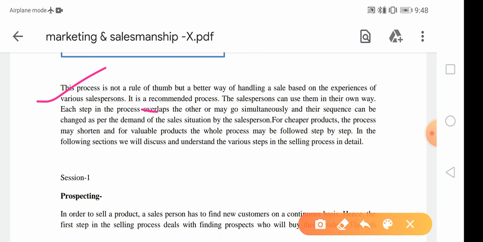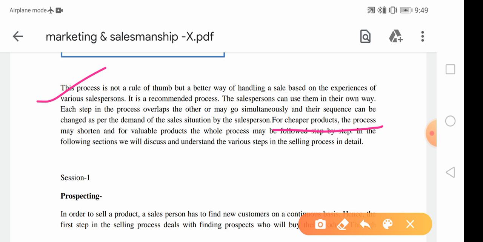It is a recommended process. The salesperson can use their own way to sell and attract the customers. Now, every step in the selling process covers many important decisions. For a cheaper product, like biscuits or bread, the process may be shorter. It is a cheaper product, so it would be sold in a market with only a few steps.